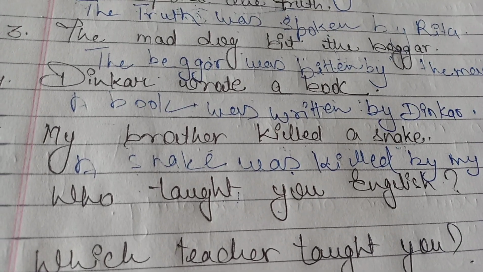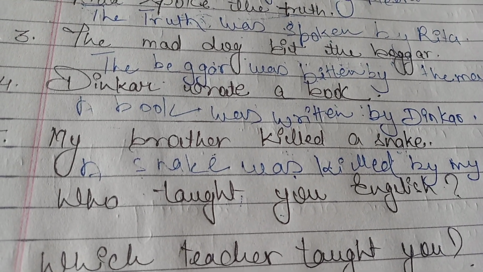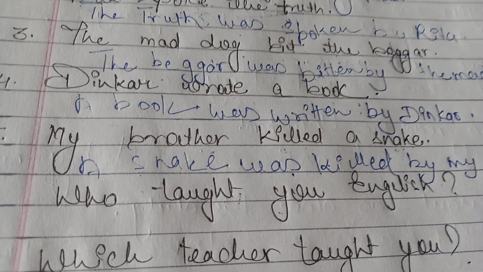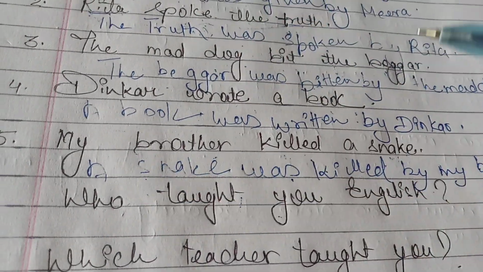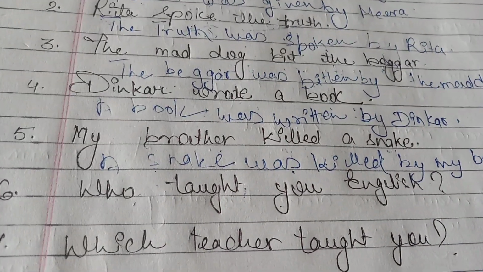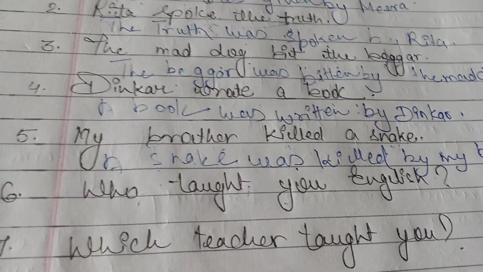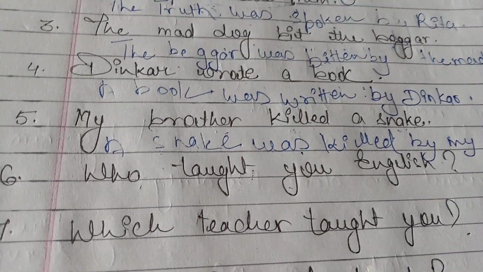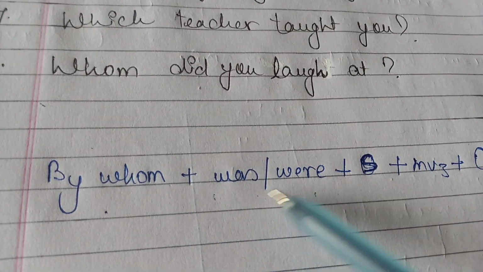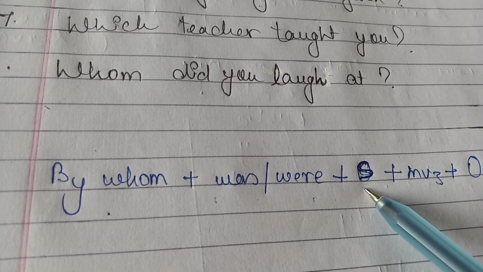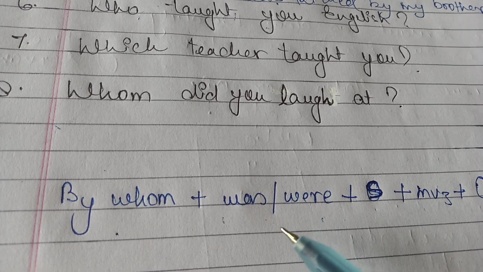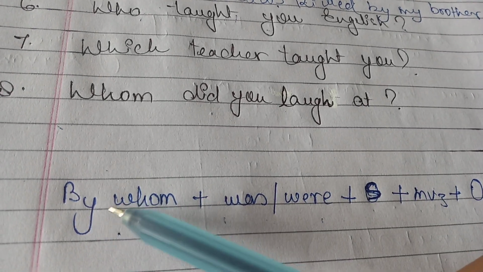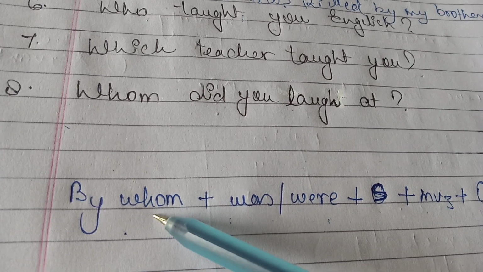That can be the formula of that is by whom. First of all, we write by whom. Then we need to write was or were. Then subject, then main verb, then object. In this way, by whom plus was or were, then subject, then main verb in the third form, then object. If a sentence belongs to which or whom, then also here we will write by, then which.